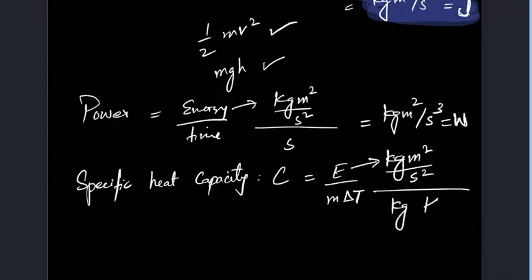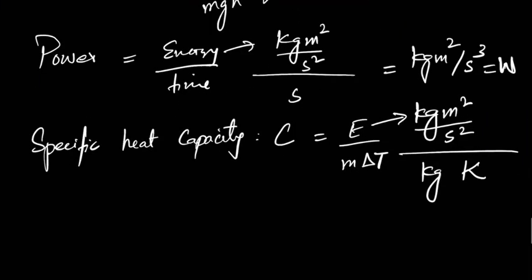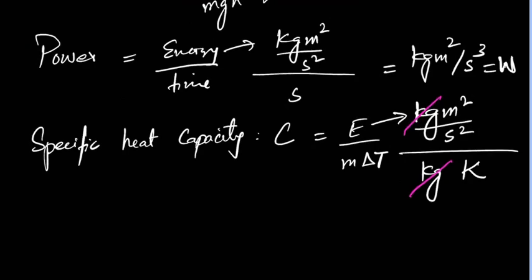And for temperature, it is Kelvin. So basically, this kg will cancel out, and it will give you meter square per second square K, right? Okay sir.